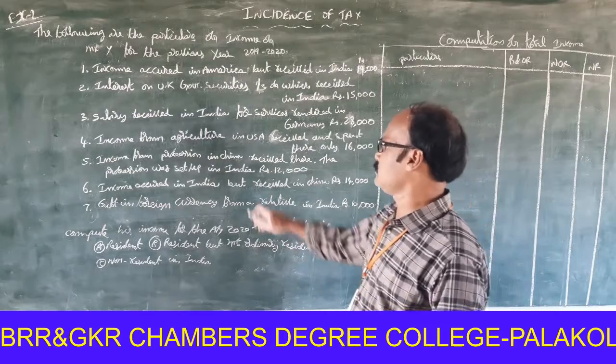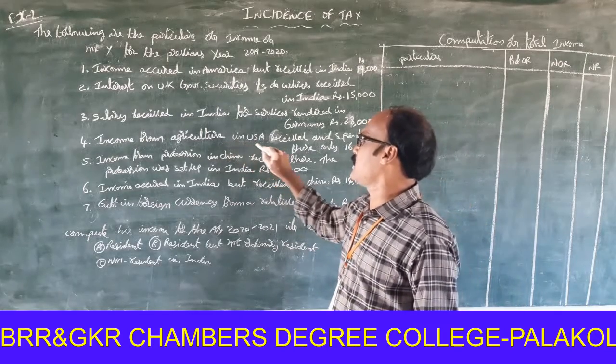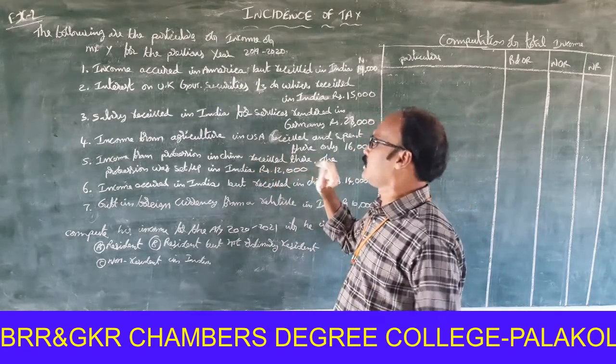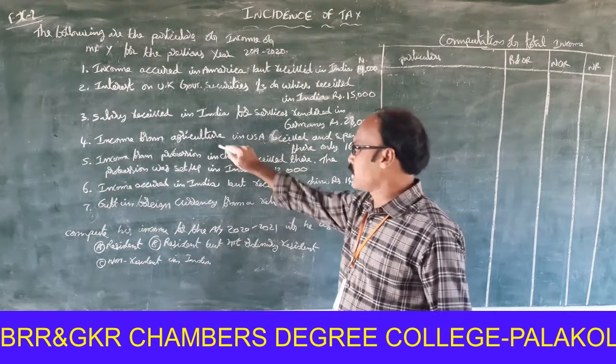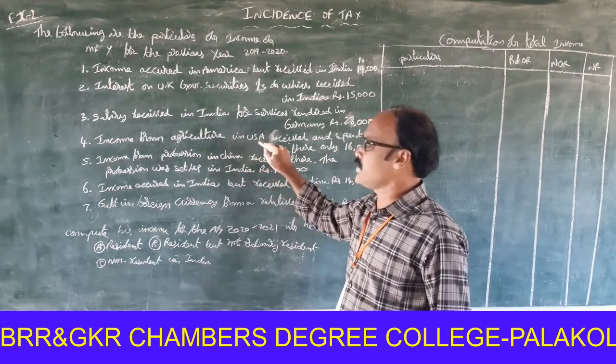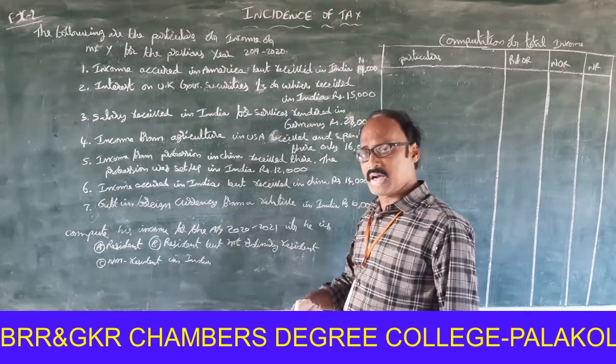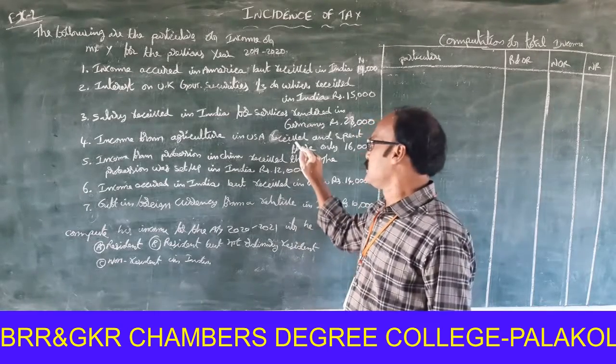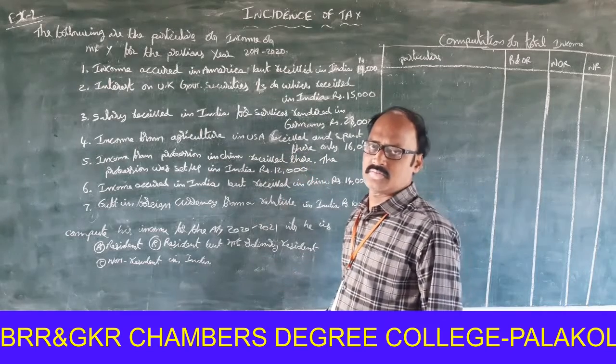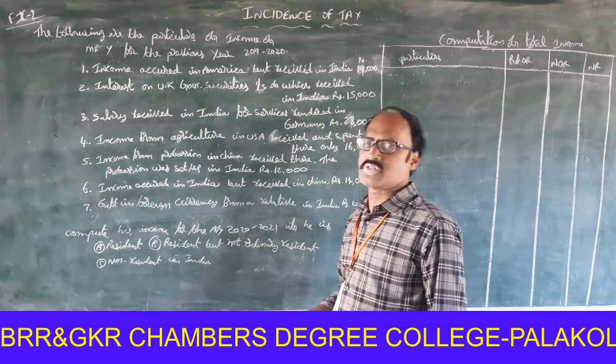Okay, look at that one. Income from agriculture in USA received. That means the income occurred outside India and was received outside India.